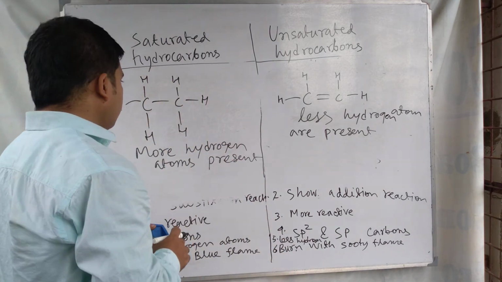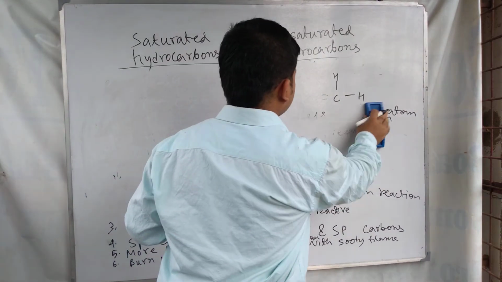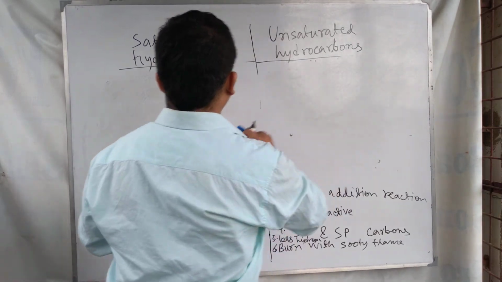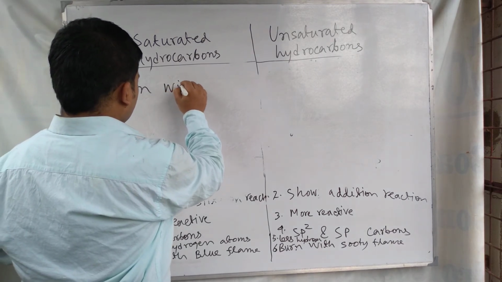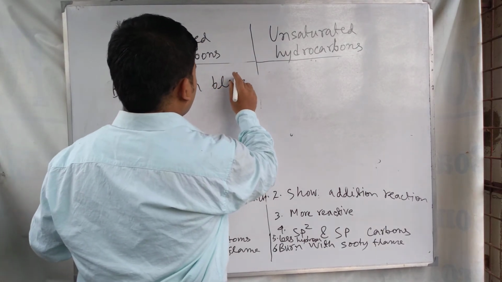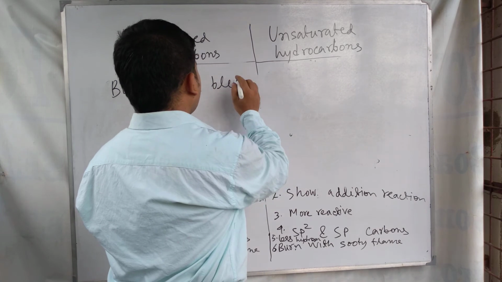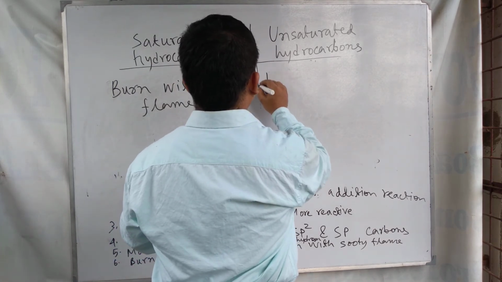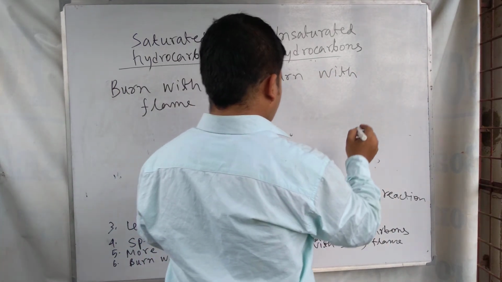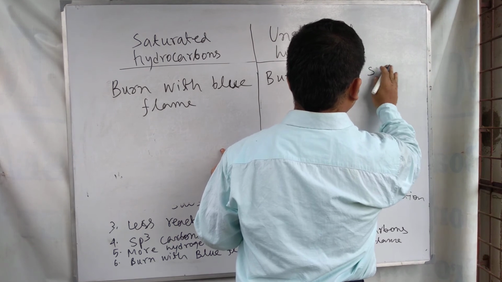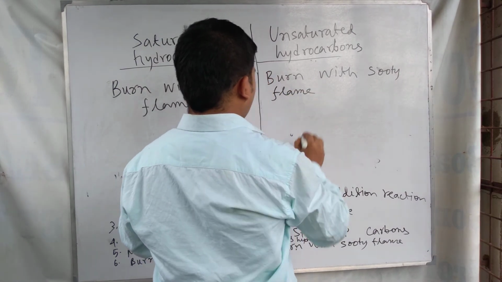Another important difference between these two classes of hydrocarbons is that saturated hydrocarbon burns with a blue flame and unsaturated hydrocarbon burns with a sooty flame.